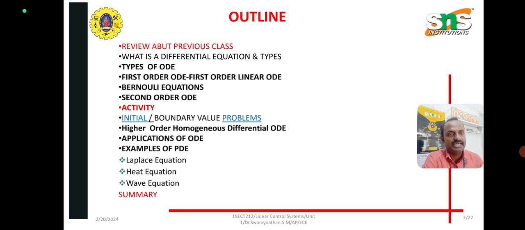In the previous class review, we already discussed the closed loop control system versus the open loop control system. Next, differential equations and their types: ordinary differential equation, first order linear ordinary differential equation, Bernoulli equation, second order ordinary differential equation, boundary conditions and initial value conditions, higher order homogeneous differential equations, applications, examples, Laplace, heat and wave equations.